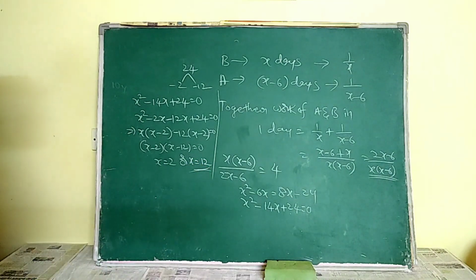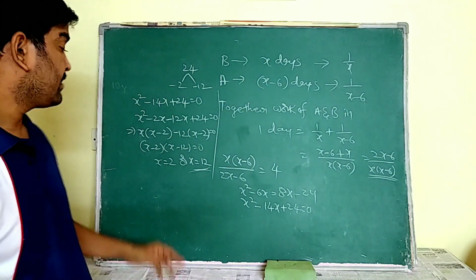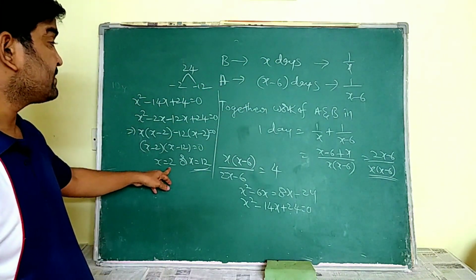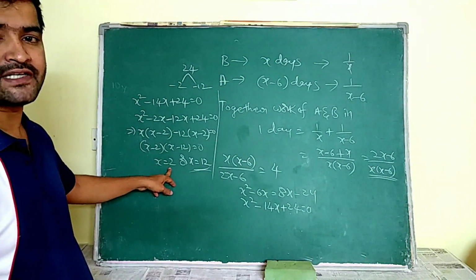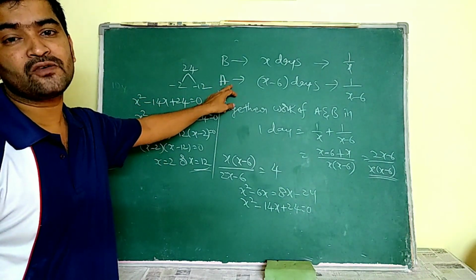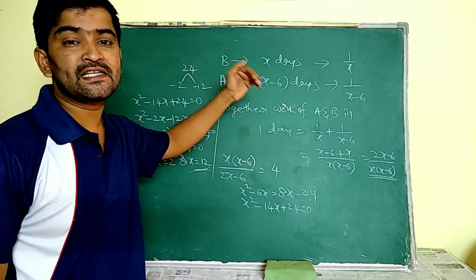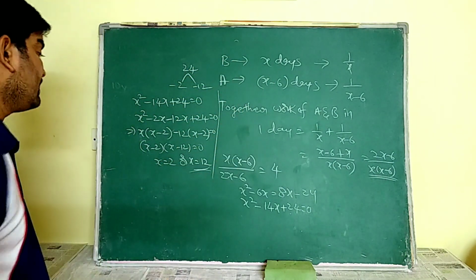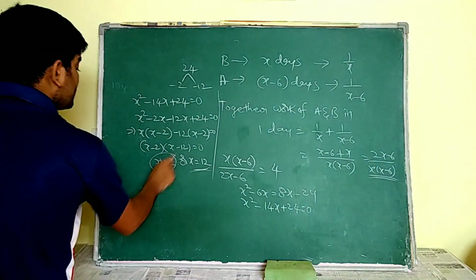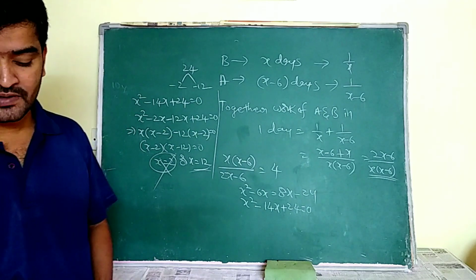X means the number of days taken by B to finish the work. If the number of days taken by B to finish the work is 2, then the number of days taken by A to finish the work is not possible. Why? Because A is going to take 6 days less than B. So this x is equal to 2 value is not possible. So the answer is x is equal to 12. Okay?